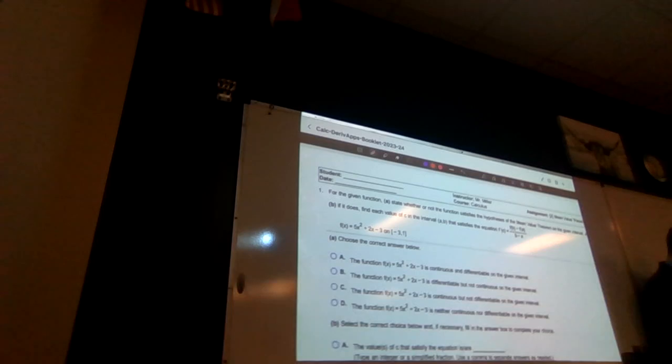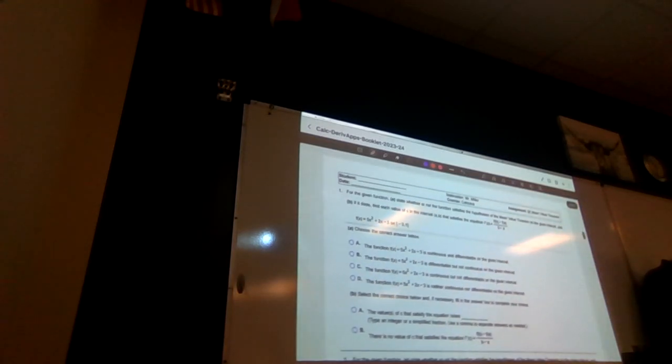Okay, everybody, so what we have here is we need to state whether or not the function satisfies the hypothesis of the mean value theorem on the given interval. If it does, find the value of c. Awesome. This will be a nice and simple one. However, just to remember, the only time we can use the MVT is if on the interval, it is differentiable and continuous.